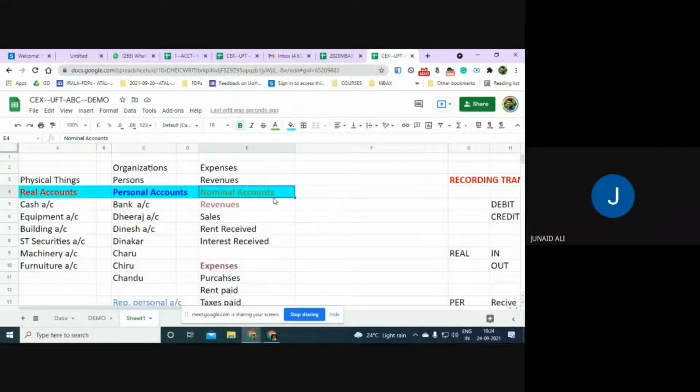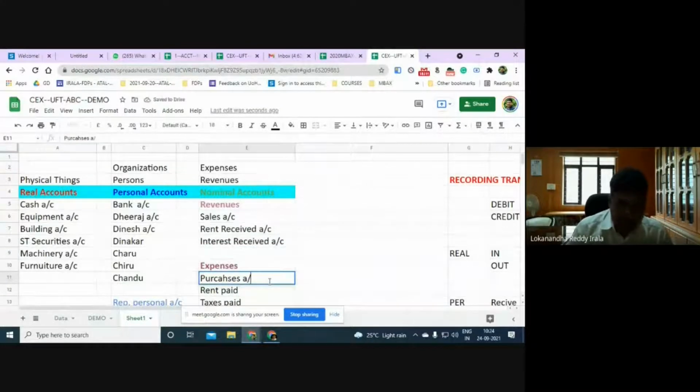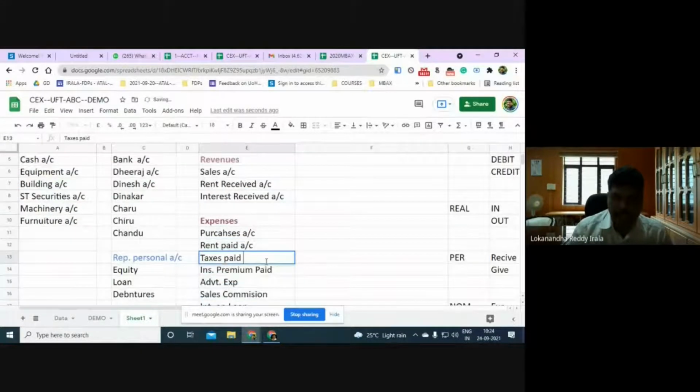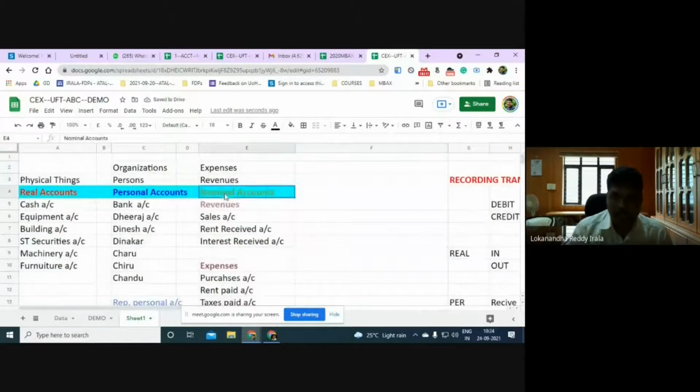Sir, a doubt. Sales account, rent received account, interest received account, all these are what you call nominal accounts. Purchases is an expense, right? Rent paid is an expense, right? Taxes paid is an expense. All these are what we call the nominal accounts.